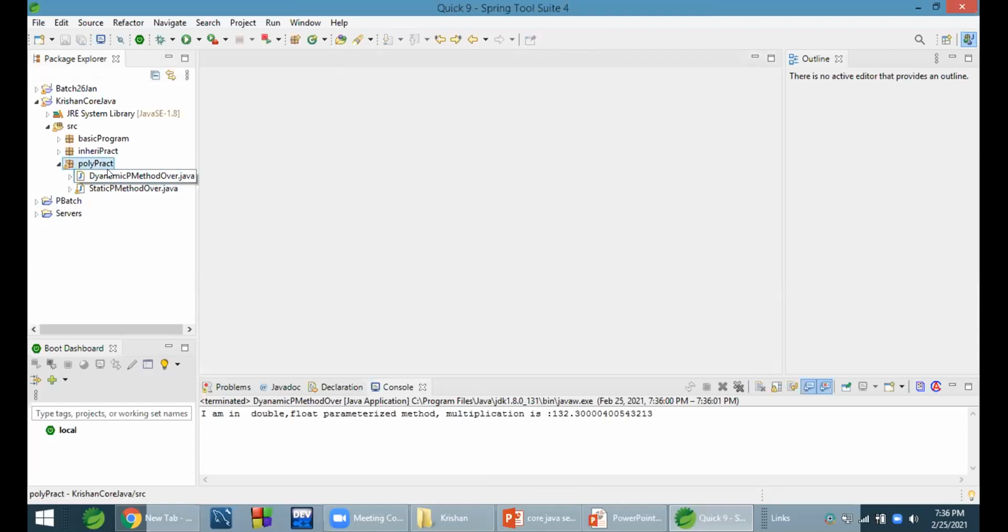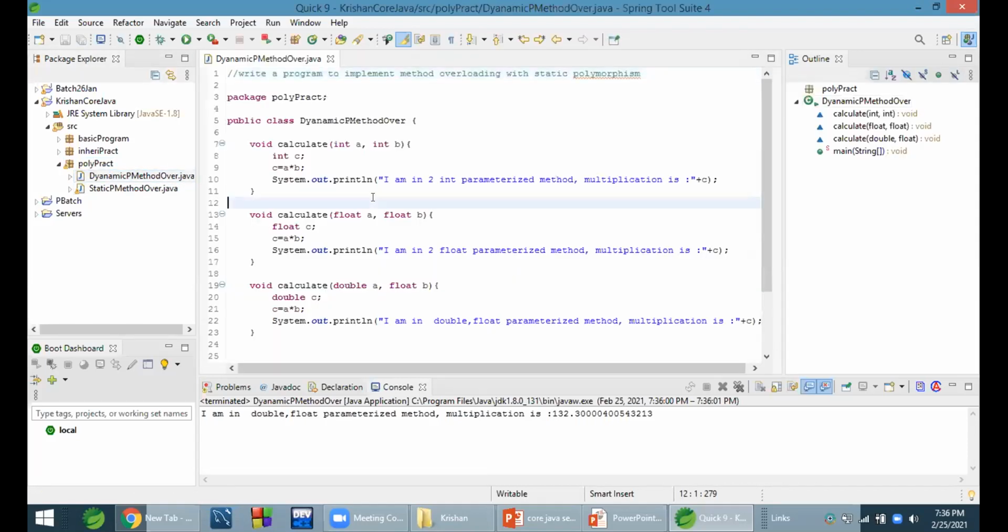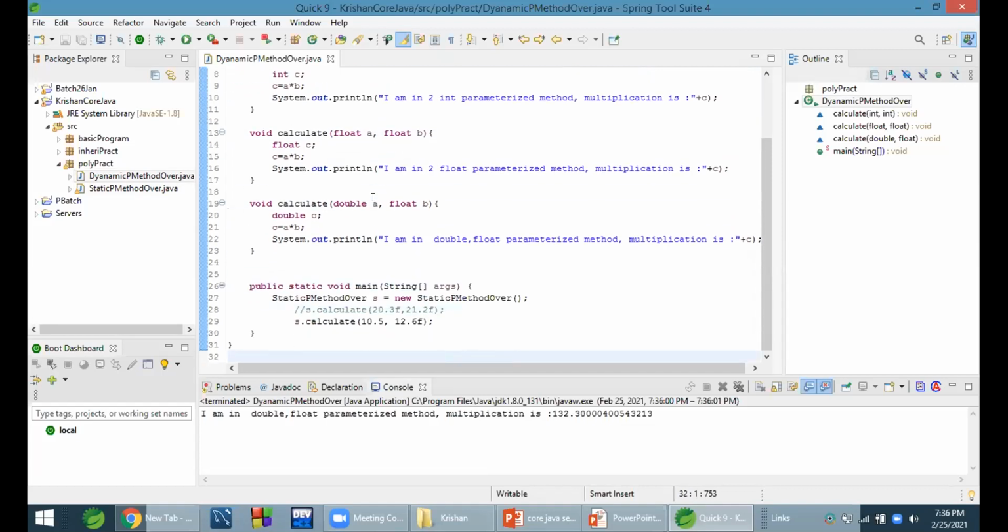In the program, can we go back to this program? Where we have defined the object below, this new static should be dynamic, no?